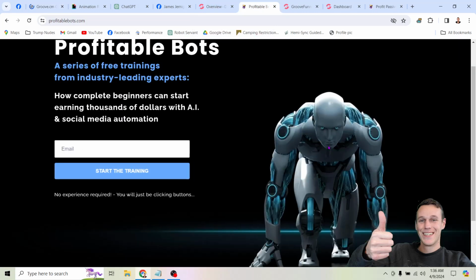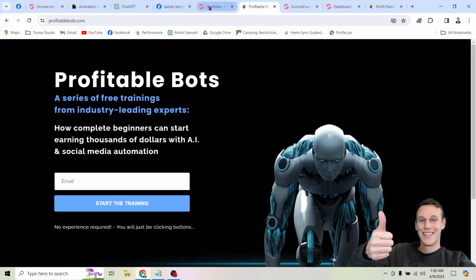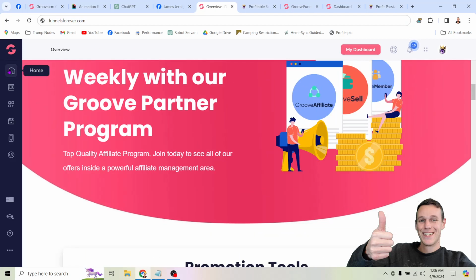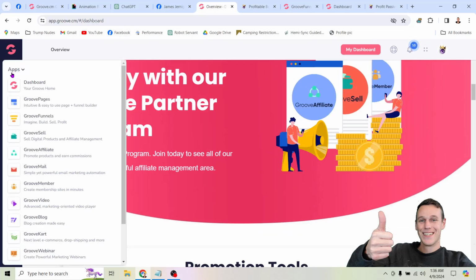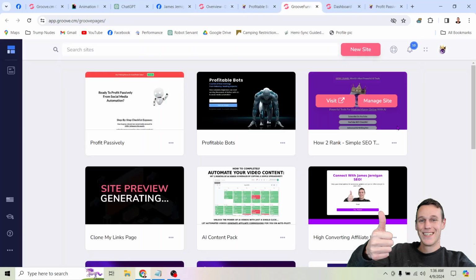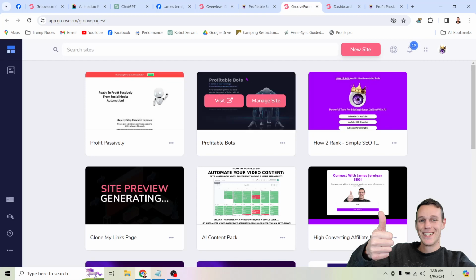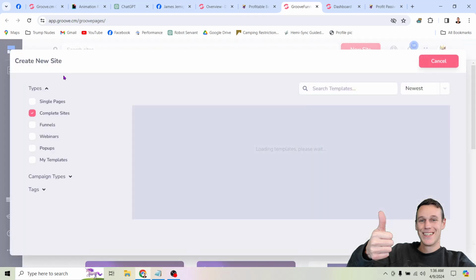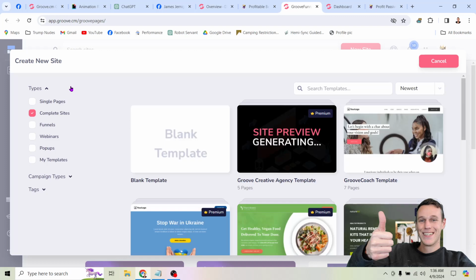So again, we need to set up one of these excitement pages. So once you're here inside of your account, if I go back to the home page here, you're going to want to click this section that says Groove Pages. So once you've done that, it's going to bring you here. So here you can see the exact site I was just showing you, but I'm going to go ahead and set up a new one so you can see just how easy this is.